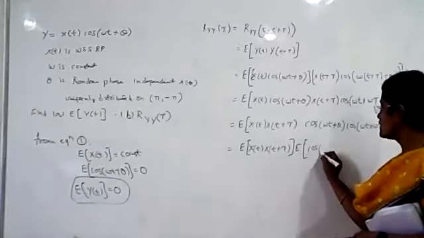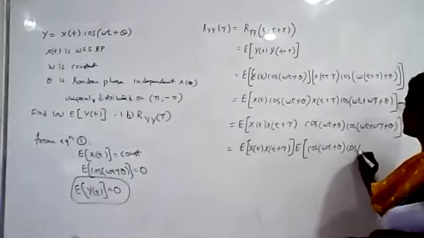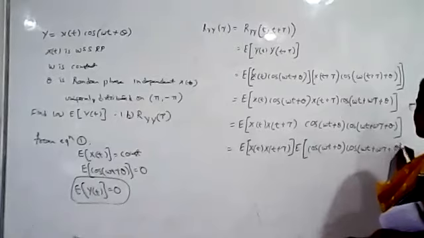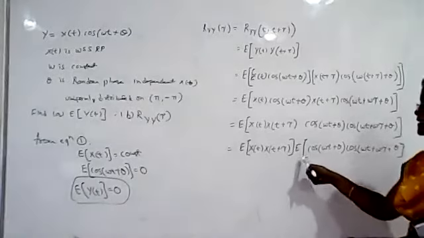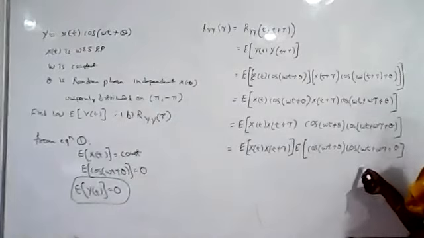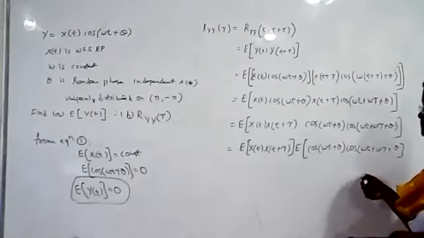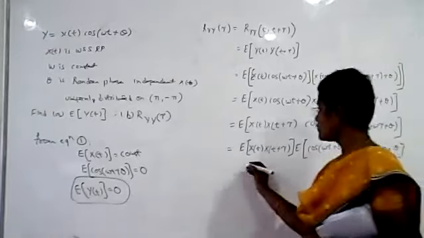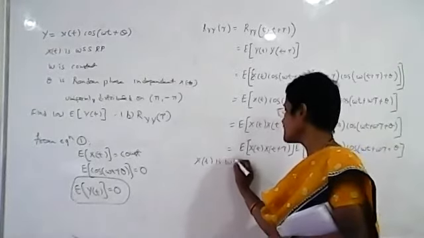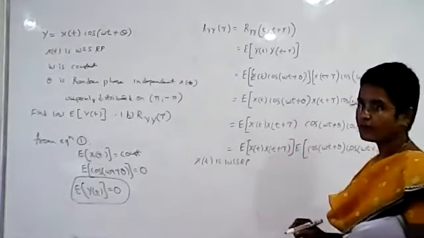This can be written as cos of omega t plus theta into cos of omega t plus omega tau plus theta, that is cos A into cos B, which is 1 by 2 cos of A plus B plus cos of A minus B. We know that x of t is a white-sense stationary random process.